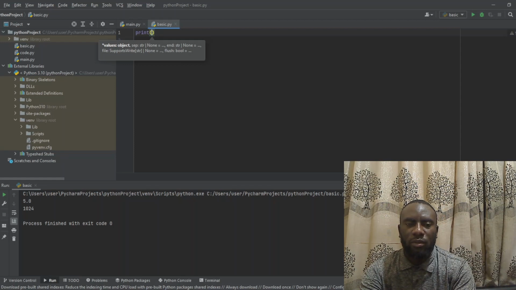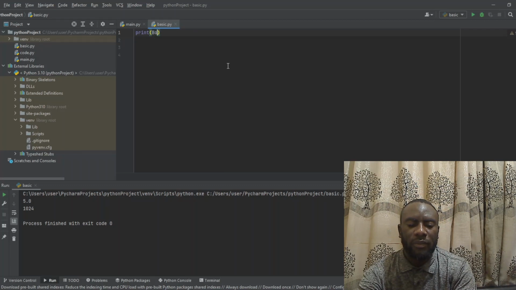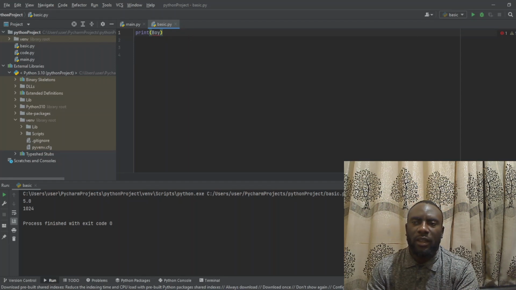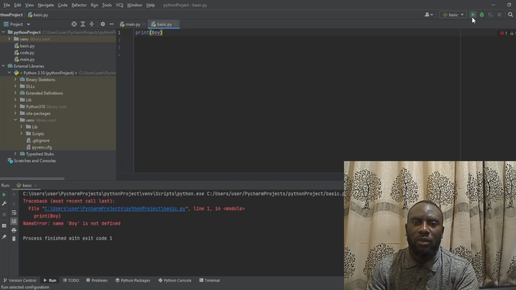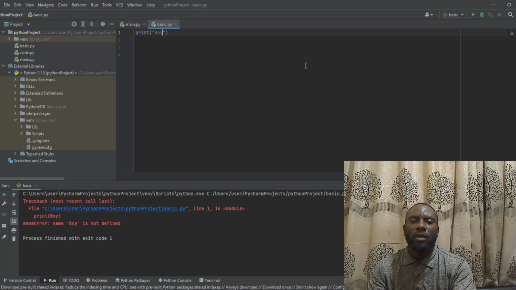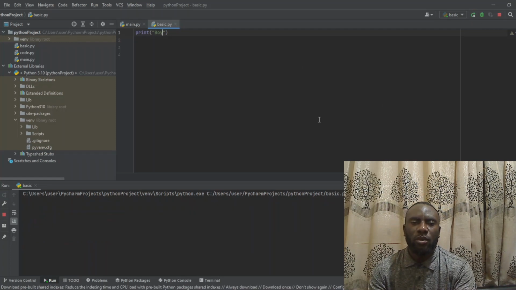If I did not use double quotes, maybe I type something like boy. You can see the moment I type something like boy, Python is now throwing an error for me. If I run the program, this program is not going to give an output. You can see, right, there is no output. So all I have to do is wrap boy inside double quotes like this. So I'll put boy. When I put boy like this, I run the program.